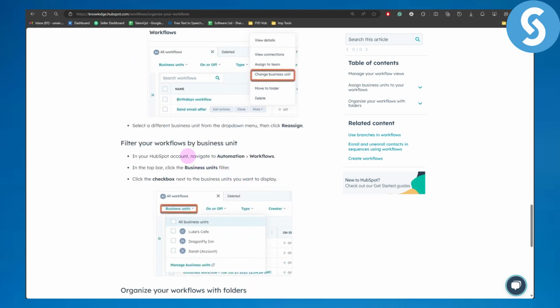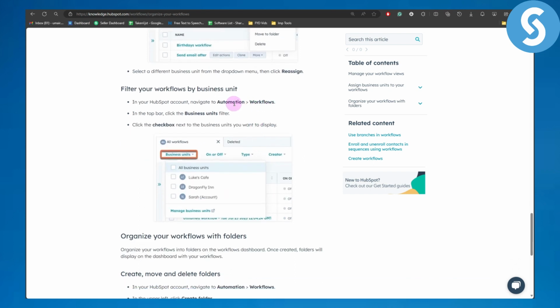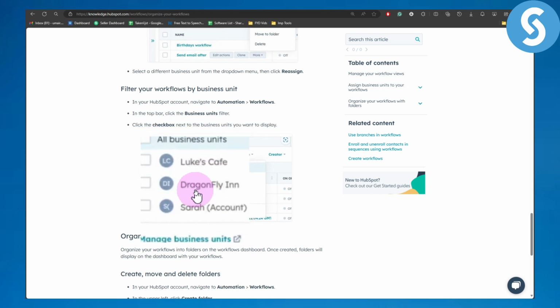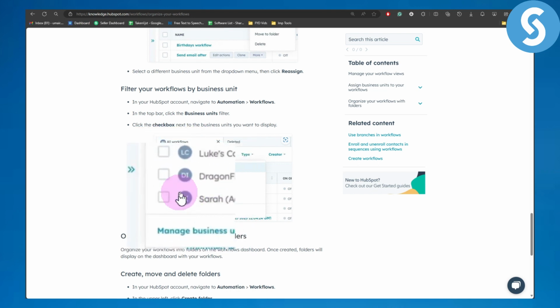Filter your workflows by business unit. So in your HubSpot account, navigate to Automation again, then Workflows. Then in the top bar, click on the Business units filter. You can see in here, click the checkbox next to the business units you want to display. So the business units drop-down is in here, and click on the checkboxes you want to display. For example, we have Luke's Coffee, Dragonfly Inn, and some Sarah stuff like that.